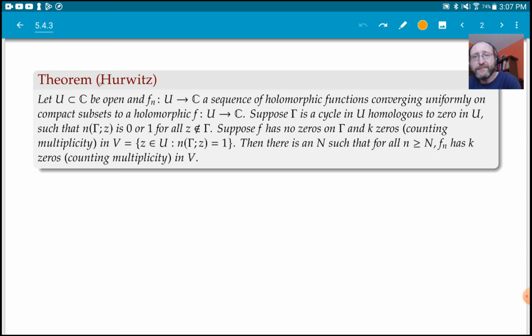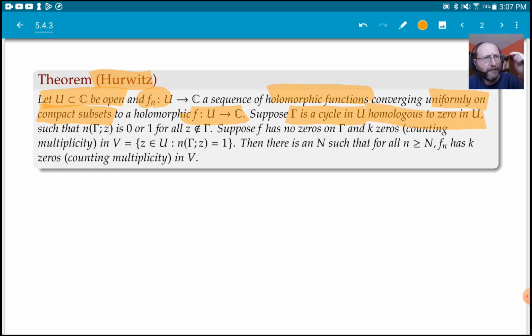It's Hurwitz. So suppose that we have an open set U in C, the complex plane, and suppose that we have a sequence of holomorphic functions, and they converge uniformly on compact subsets of U, of course, to a holomorphic function f. And now suppose that gamma is a cycle in U, and let's suppose it's homologous to 0 in U. If you remember, that means that gamma does not wind around any point in the complement of U. So it doesn't wind around anything outside of U.